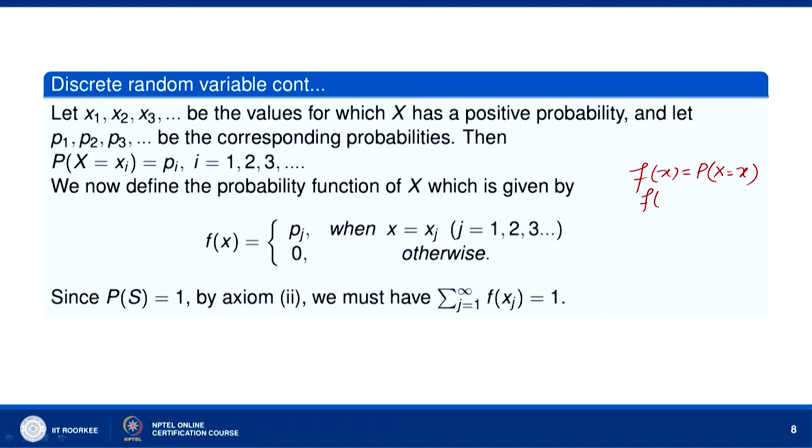Okay. So, f(xj) is equal to probability that x takes the value xj, and j equal to 1, 2, 3 and so on. So, this is P(x equal to xj) is pj. So, f(xj) is equal to pj, and when x does not take the value xj, then f(x) takes the value 0. Now, P(S) is equal to 1, probability of the sample space S is equal to 1 by axiom 3 of the axiomatic definition of probability. So, we must have the sum of the probabilities equal to 1, that is sigma j equal to 1 to infinity f(xj) is equal to 1.